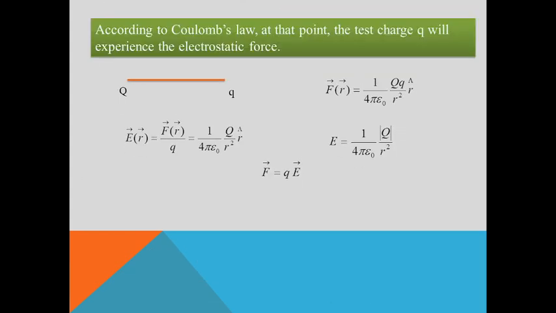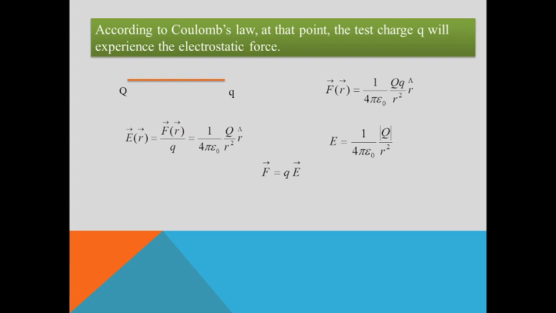According to Coulomb's law, at the point, the test charge experiences the electrostatic force, as we can see in the figure, capital Q and small q. Small q is called a test charge at a distance r from the charge capital Q. So the Coulomb force we can write easily.